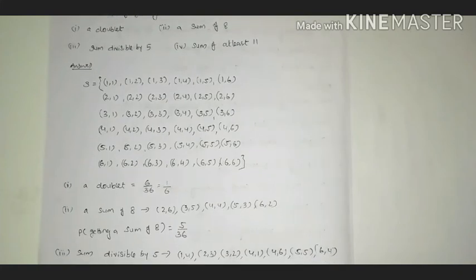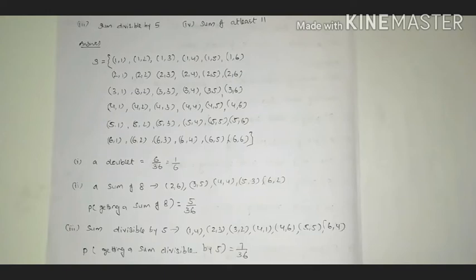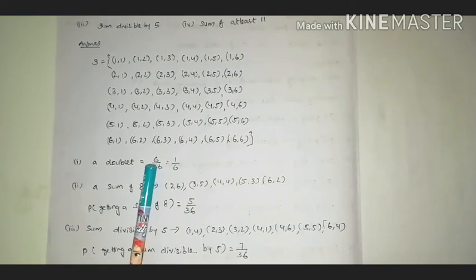To avoid that, you have to write these 36 outcomes first. We have already discussed the meaning of doublet: both elements are the same, like 1 1, 2 2, 3 3, 4 4, 5 5 and 6 6. When we throw 2 dice simultaneously, we get a total of 6 doublets. So there are 6 favorable outcomes, and the total number of outcomes is 36. So its probability is 6 by 36, and its simplest form is 1 by 6.